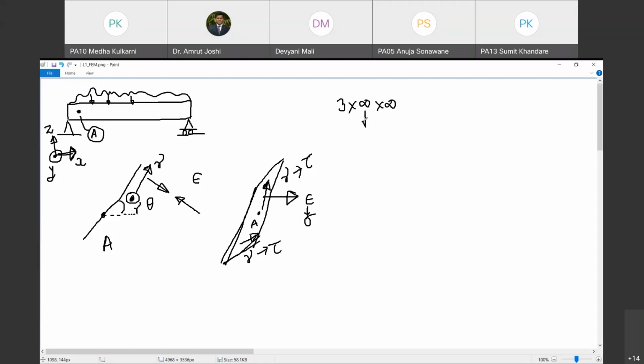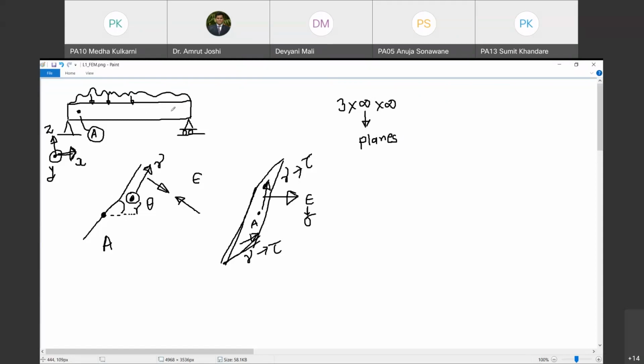What is the first infinity? If you look at a point under consideration, there are infinite planes passing through that point. On each of these planes, you are going to have 3 unknown components of strains, and those are epsilon, gamma in one direction, gamma in another direction. All these strains are mutually perpendicular to each other. So this first infinity is the number of planes passing through a point under consideration.